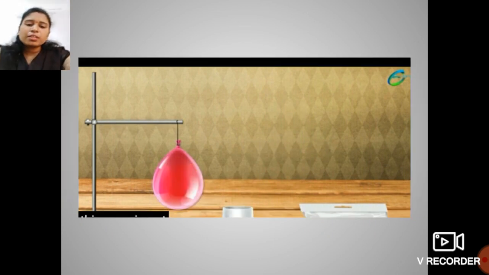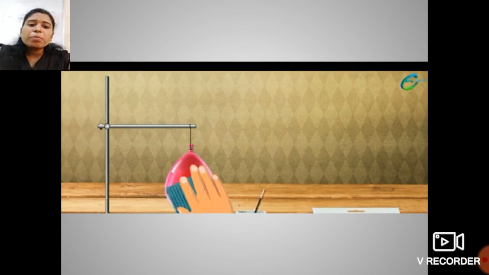First, again, what do you have to take? You have to take one balloon which is hanged in this fashion, a tumbler and a polythene piece. First I take the refill, rub it on the polythene and place it in this middle tumbler, and the balloon is also rubbed with the help of wool cloth.